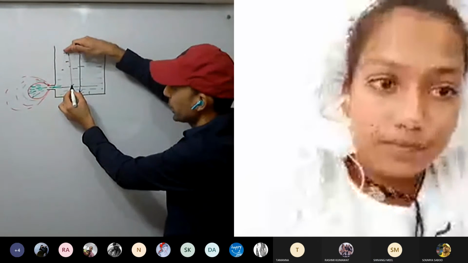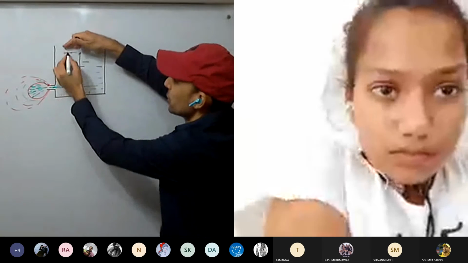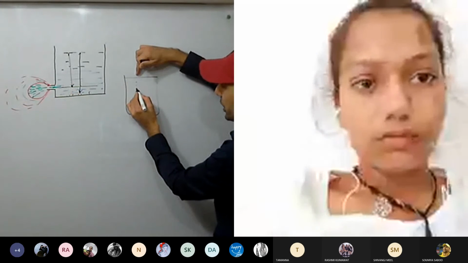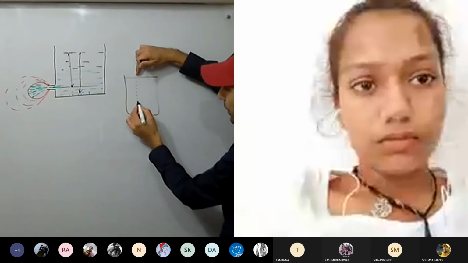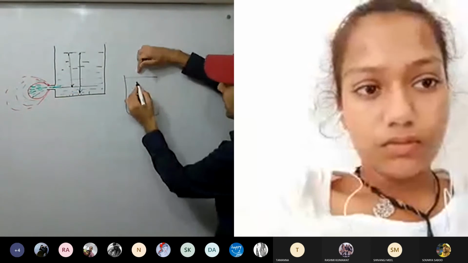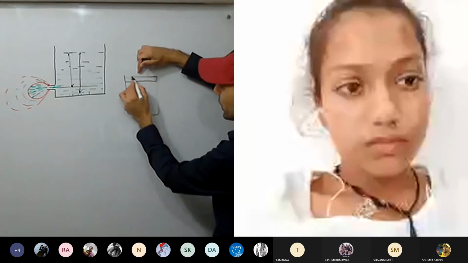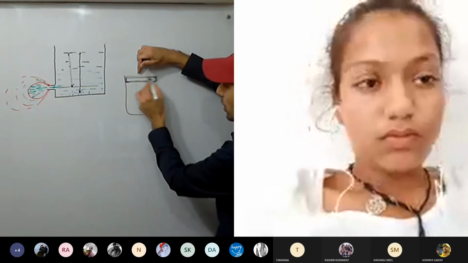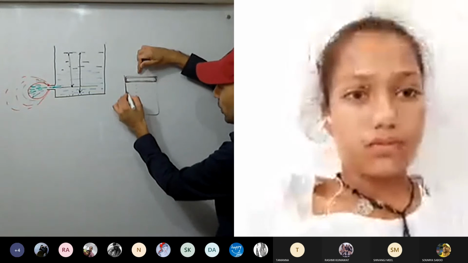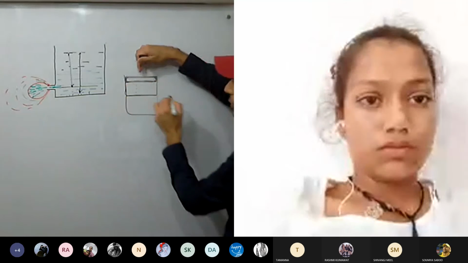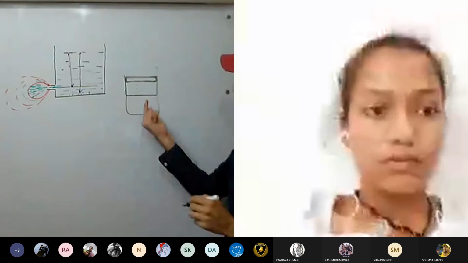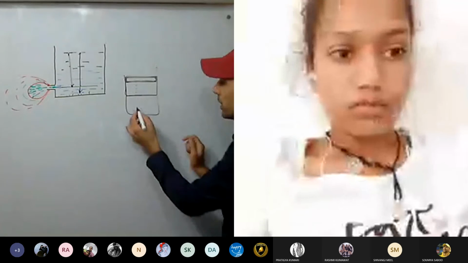Yes, the more the depth of the point, the more the pressure. In a liquid, there is less pressure here and more pressure below. As the depth increases, pressure increases. How? At this point, there is only this much liquid, so only this much force. But at this point, how much weight of the liquid does it have to bear? This much weight of the liquid it has to bear.